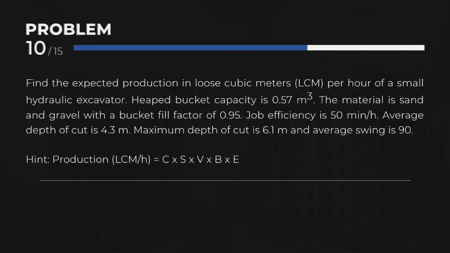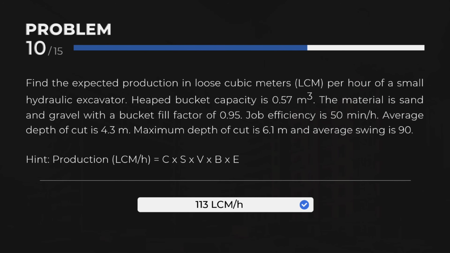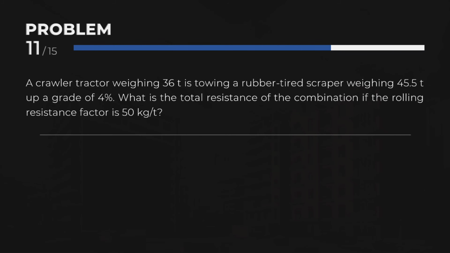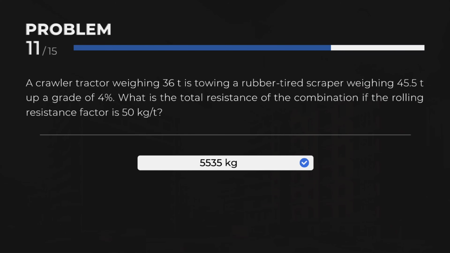Hint: production in LCM per hour equals C times S times V times B times E. 113 loose cubic meters per hour. Problem 11. A crawler tractor weighing 36 ton is towing a rubber-tired scraper weighing 45.5 ton up a grade of 4%. What is the total resistance of the combination if the rolling resistance factor is 50 kg per ton? 5,535 kilograms.